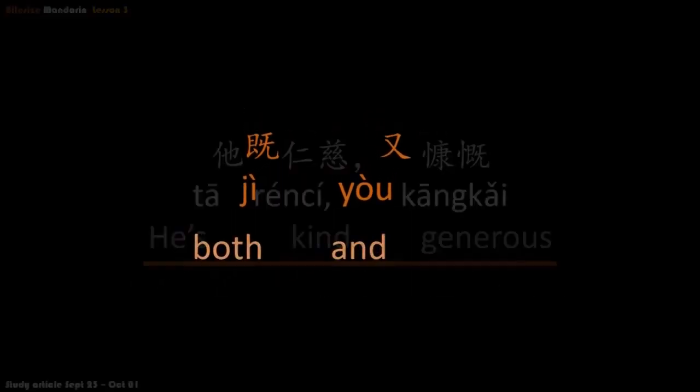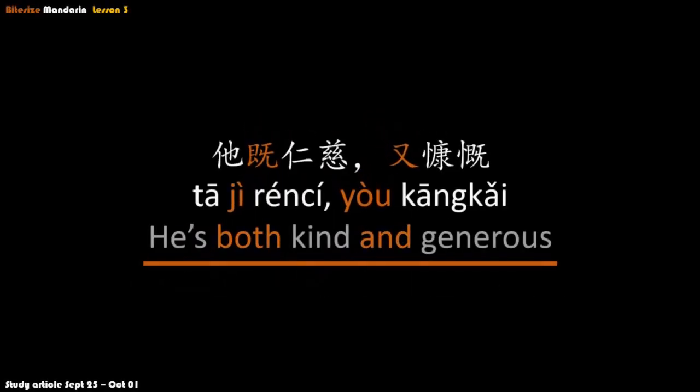Well, consider this what we could call a positive sentence. 他既仁慈又慷慨. He's both kind and generous. Now, this is positive not because it says nice things about the person, but rather because it's written in the affirmative, in that it affirms that this person is both of those adjectives. So in a positive sentence, 既又 functions as both and.